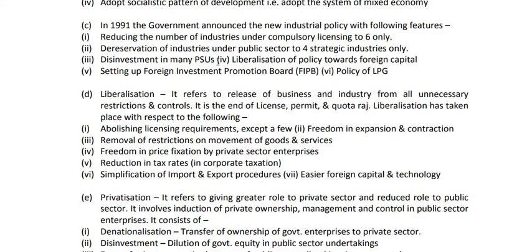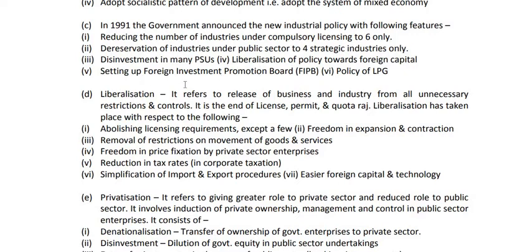Okay. Then fourth number was liberalization of policy towards foreign capital. Earlier foreign capital was not allowed to be invested in our country, but after 1991 it became easy to invite foreign capital into the industrial economy. So the policy regarding foreign capital was liberalized, that means made easy.